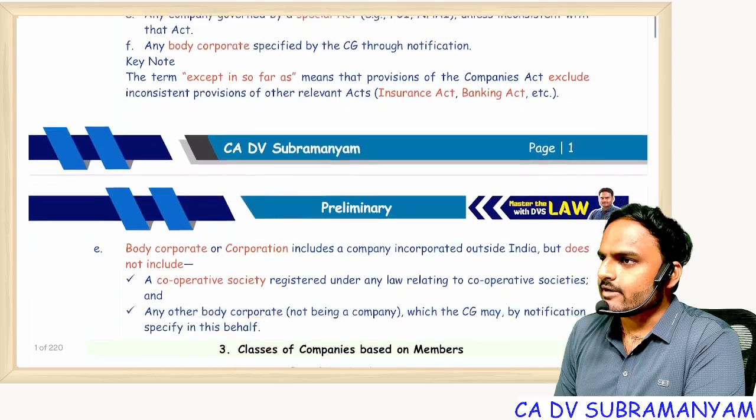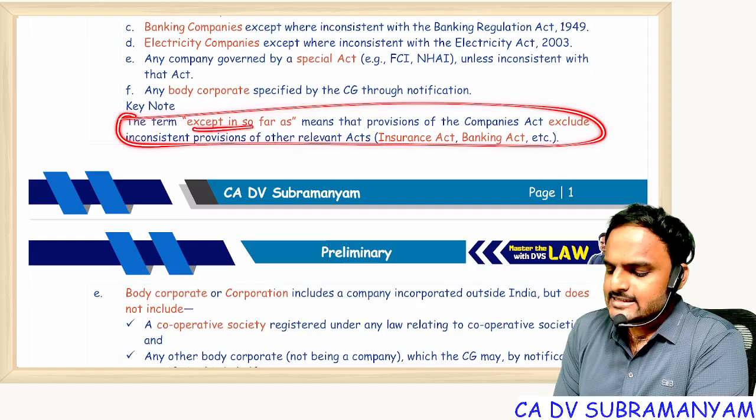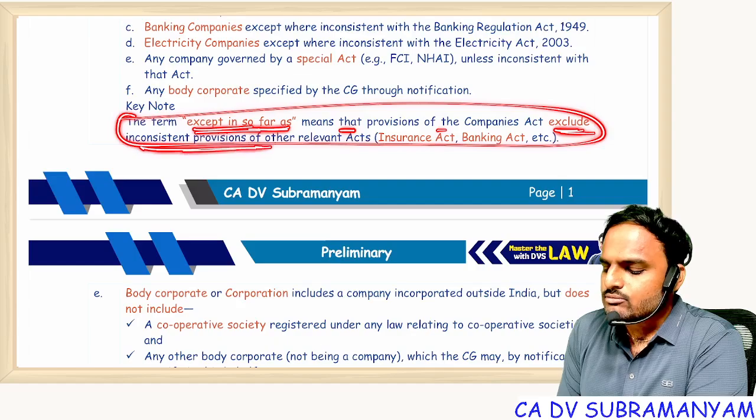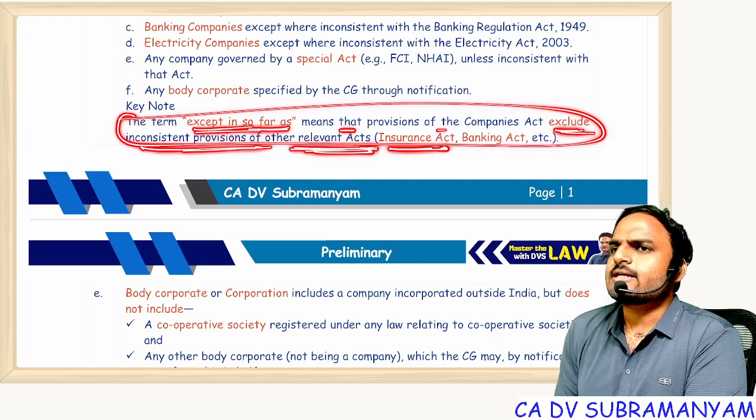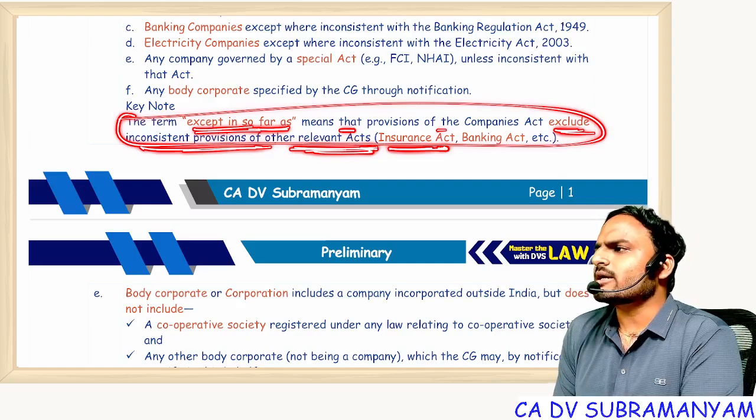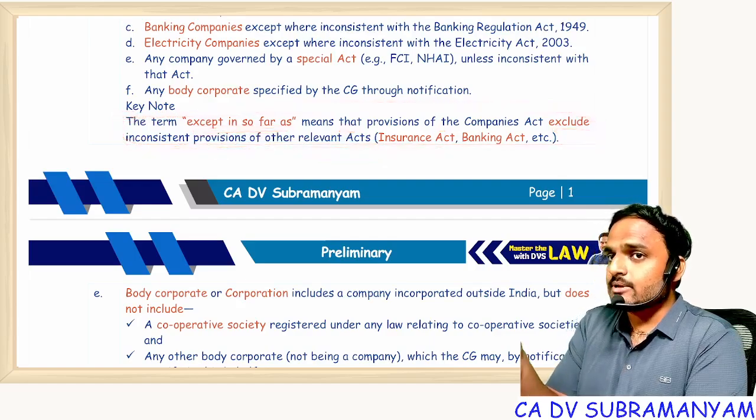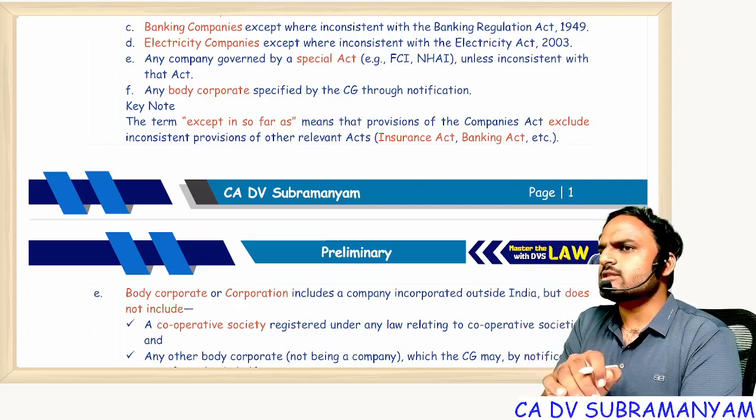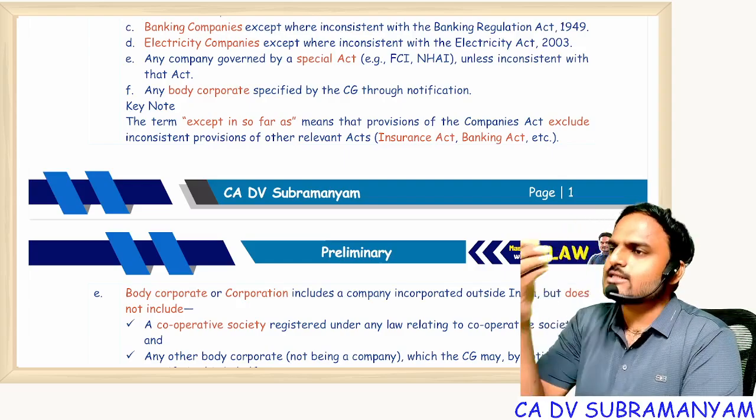Understood? Everyone? Next, for inconsistency, the keynote point you can see: except insofar as provisions of the Companies Act exclude inconsistent provisions of relevant acts. So for insurance, there is a separate set of financial statements, and our Companies Act is not dealing with those financial statements. And provisions also, for insurance companies, provisions is the headache concept. Why? Generally, why do we keep provisions? To cover unforeseen losses. For an insurance company, everything is unforeseen loss only.